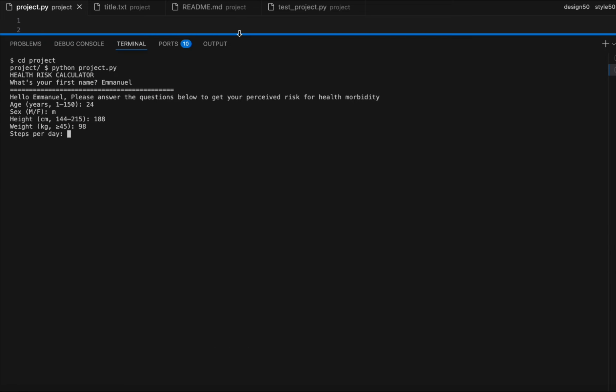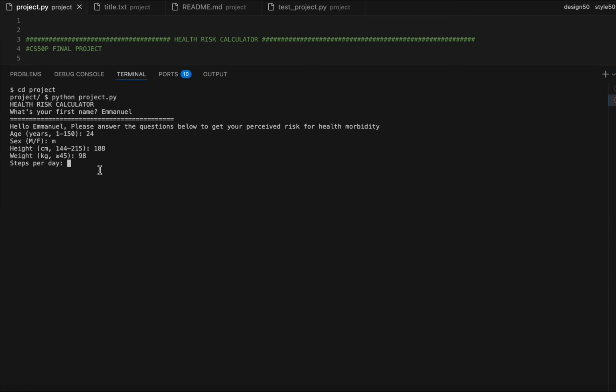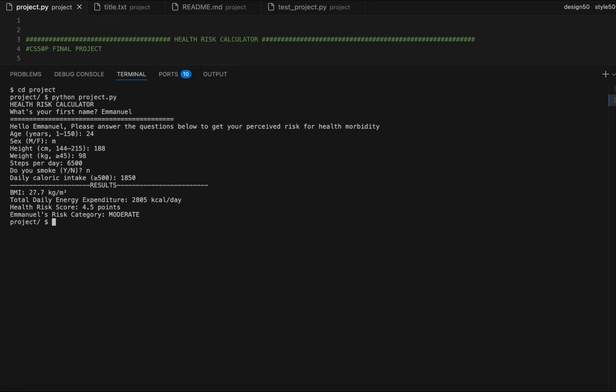Steps per day, I'll say I take about 500 steps per day. This is based on the health app on my phone. Do I smoke? No, I do not. Daily caloric intake. I track my calories with MyFitnessPal. This is not an endorsement, I just track them. I take about 1,850 because I'm trying to lose some weight.